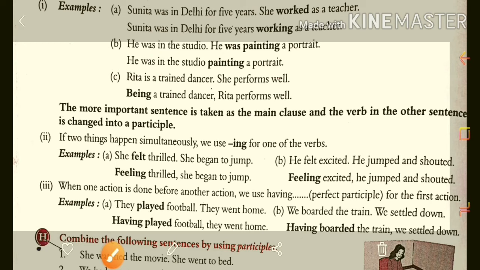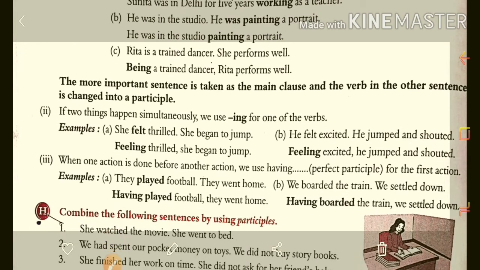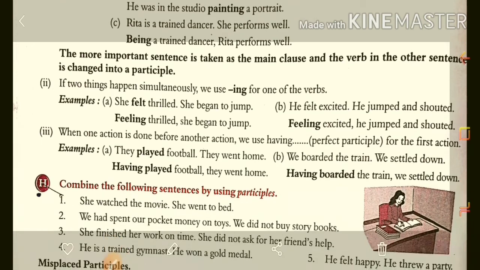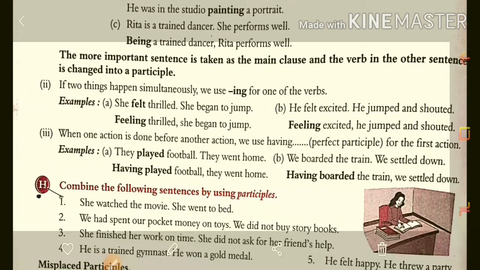Okay, now next: Rita is a trained dancer, she performs well. Now here are two actions, so we use being. So, being a trained dancer, Rita performs well. In this way we can combine two sentences using participles.